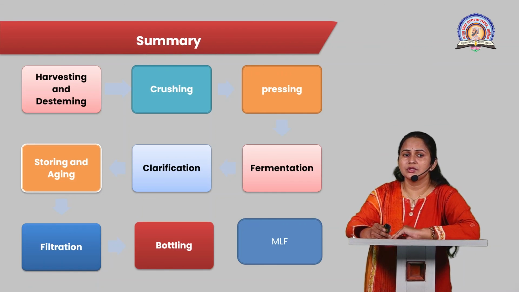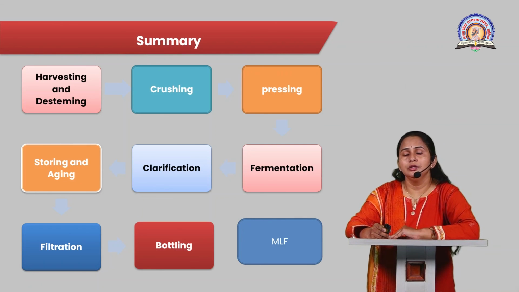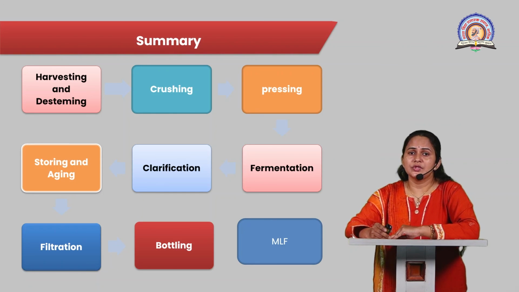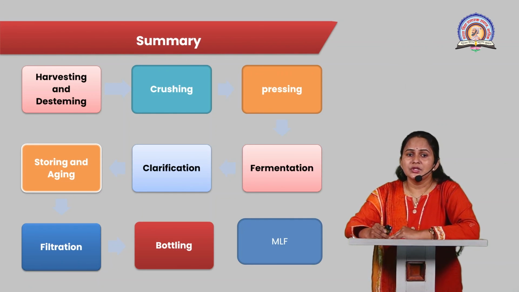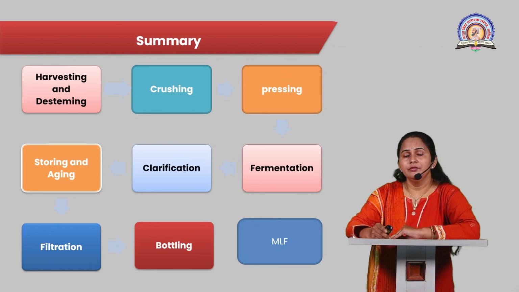After that comes the fermentation, that is the production of ethanol in the grape juice by using yeast cells, that is Saccharomyces cerevisiae, or Saccharomyces species, different types of species are used for the production of alcohol in the fermentation process. After the fermentation process, the malolactic fermentation is done for the white wine. It is a secondary fermentation process, which enhances the flavor of the red wine and white wine varieties. After that, the clarification is done.